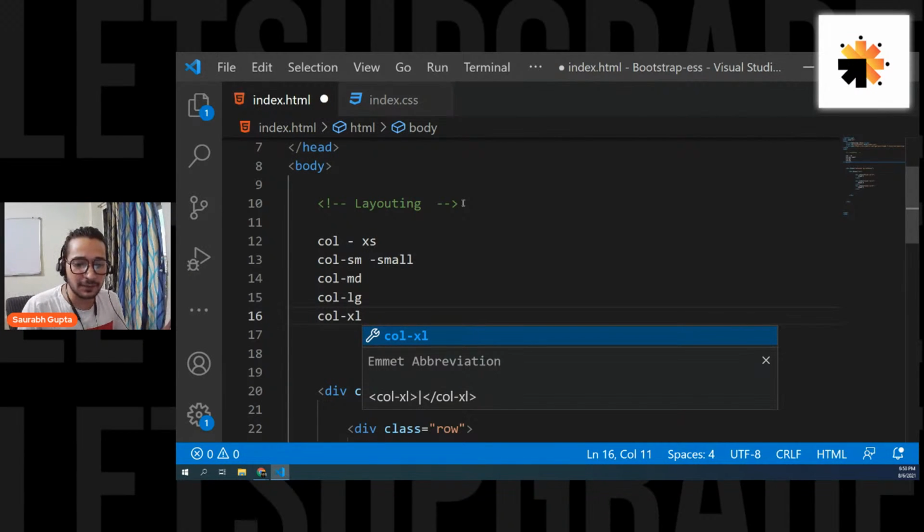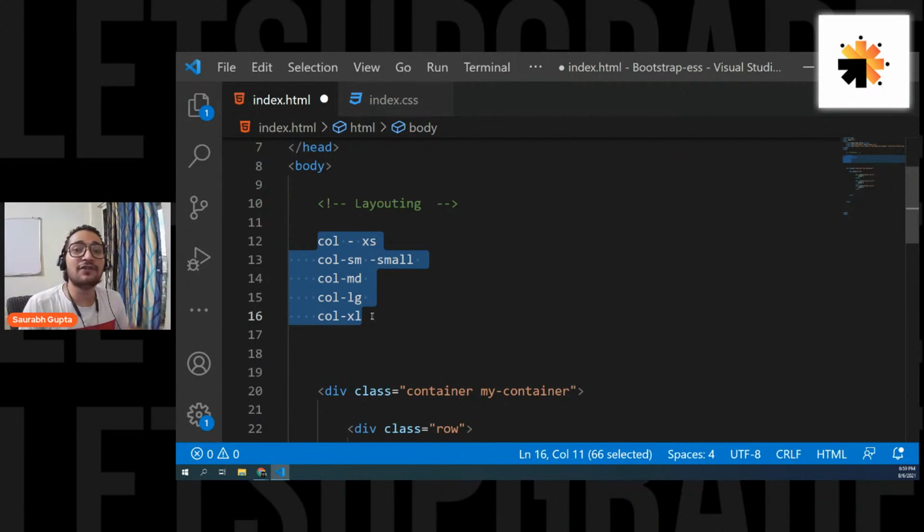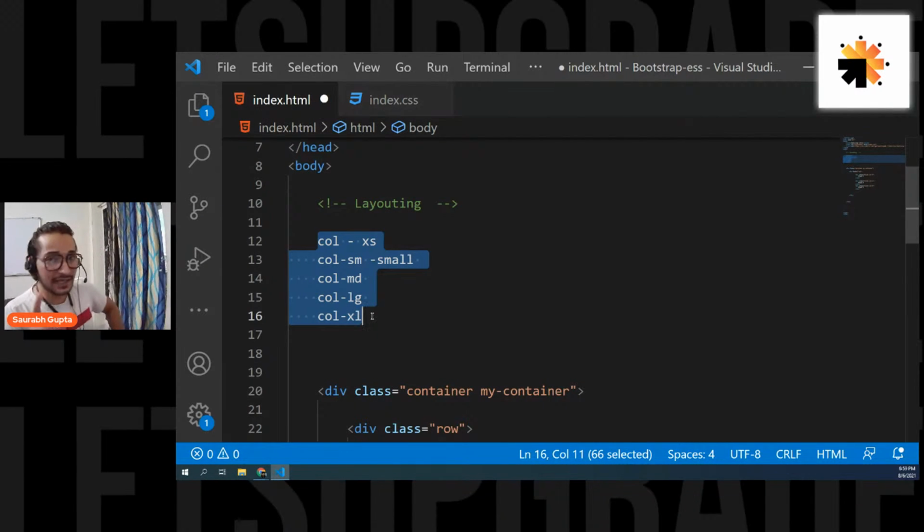Is that clear, everyone? Are we understanding that? So you have col, you have col-sm, you have col-md, you have col-lg, you have col-xl. And depending on your device size, you can use this to define different width for different devices. Now, once you see it, you'll understand how actually Bootstrap is helping you. Okay. So guys, can we start?